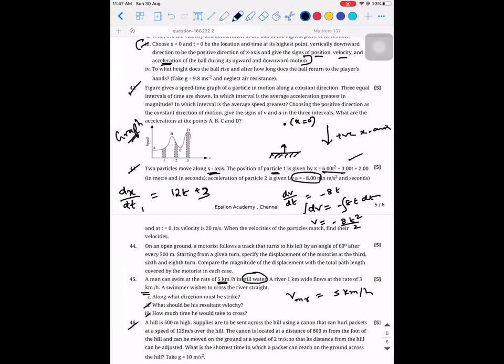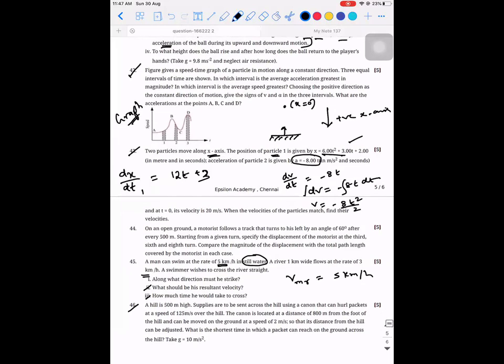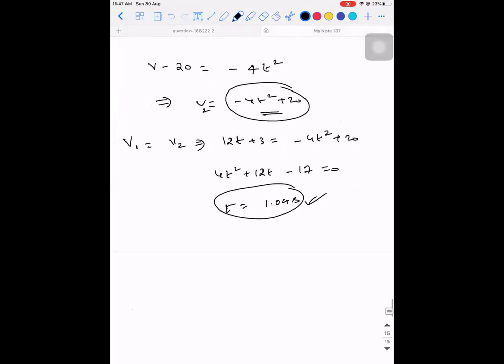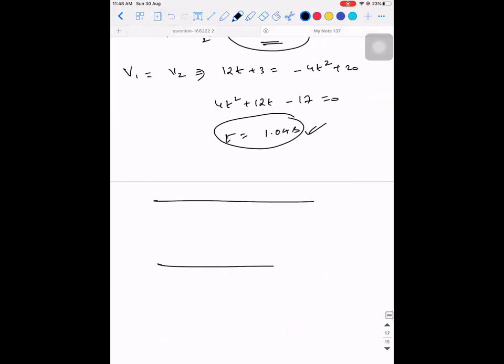A swimmer wishes to cross the river straight. Along what direction must he strike? What should be his resultant velocity? How much time would it take for him to cross? So listen. There is a river which is 1 km wide. Velocity of the man with respect to the river is 5 km per hour. So he wishes to cross straight.